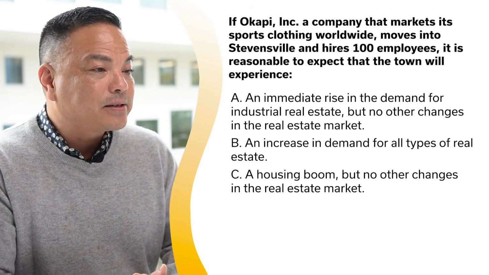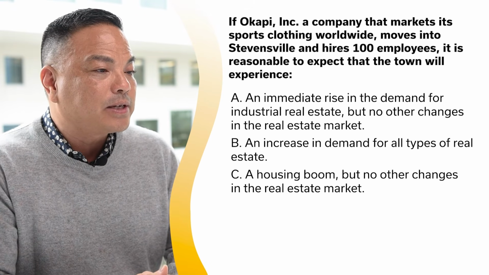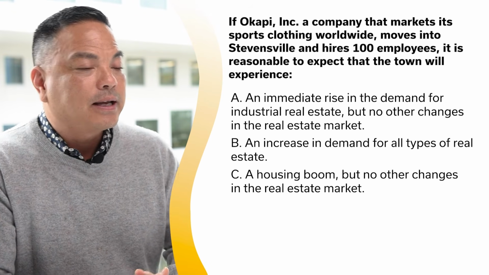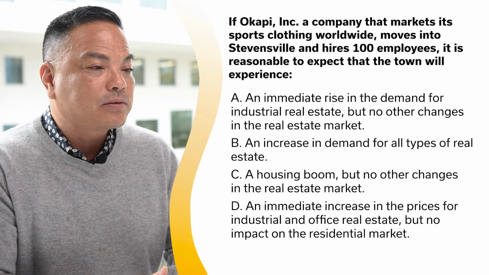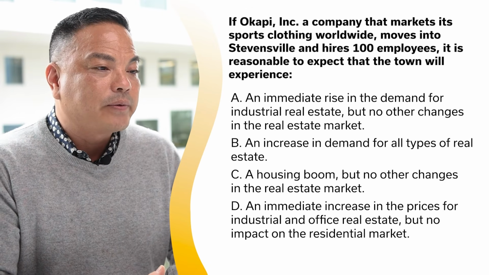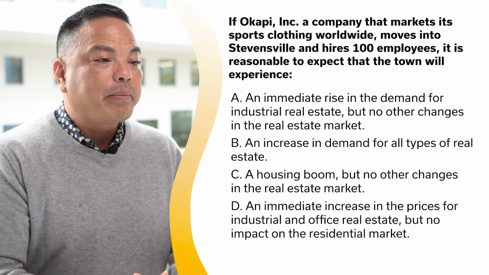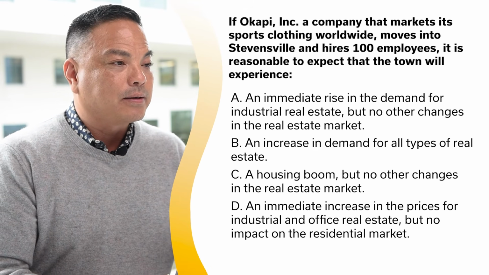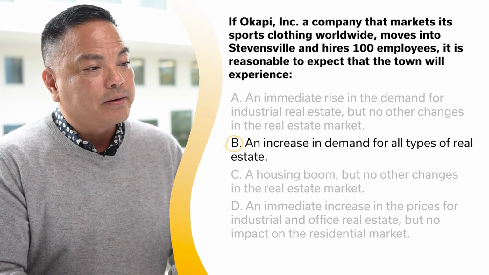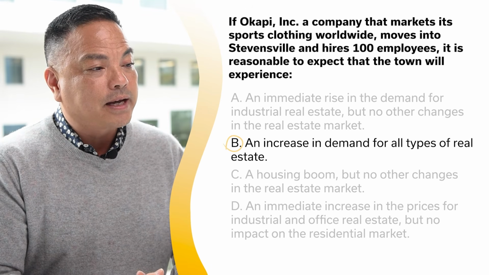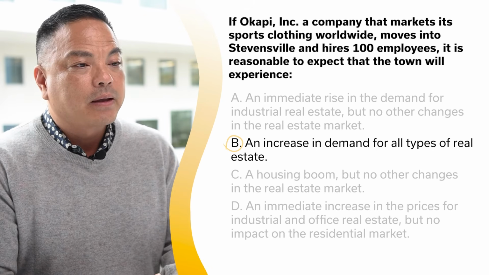C, a housing boom, but no other changes in the real estate market. And D, an immediate increase in the prices of industrial and office real estate, but no impact on the residential market. And the answer is B as in boy, an increase in demand for all types of real estate.